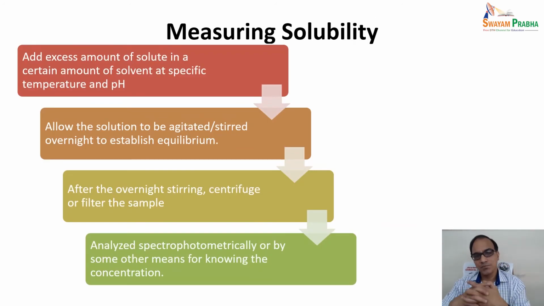Measuring solubility, however, is a very basic thing. You will have to add an excess amount of solute in a certain amount of solvent at a specific temperature and pH, and allow the solution to be agitated, stirred overnight to establish the equilibrium. Then after the overnight stirring, you centrifuge or filter the sample and analyze spectrophotometrically or by some other means for knowing the concentration or the solubility. So in this way you can determine the solubility.